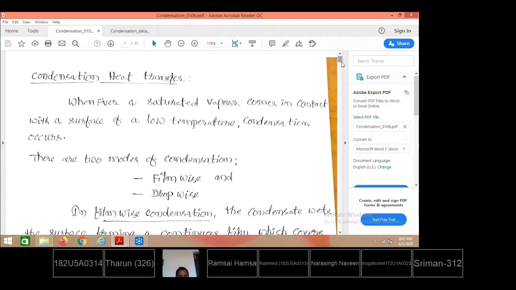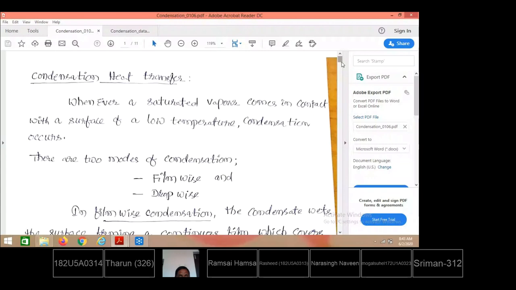Even in the case of boiling we have used the word saturation temperature. That is the temperature where liquid is converting to vapor at a given pressure. Similarly, for condensation we are using the word saturated vapor. That means vapor will undergo the phase change from vapor to liquid by having contact with the low temperature solid surface, and by losing heat to the low temperature solid surface, vapor will be converted to liquid phase, and that flows like a film, a liquid condensate film. We are saying it is condensation.